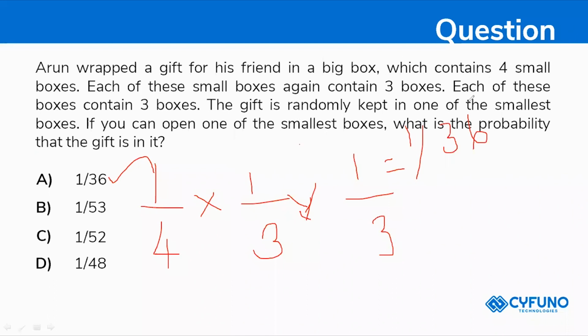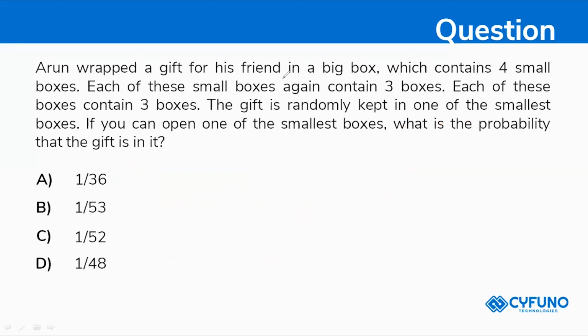Now here your box contains 4, so I have given 1 by 4, and each small box again contains 3 boxes, so 1 by 3, and again it is containing 3 boxes. So 3 small boxes containing another 3 boxes. I'm just multiplying everything. So 1 by 4 into 1 by 3 into 1 by 3. So totally 1 by 36 will be your answer. Right? So the answer is 1 by 36. Shall we move to the next question?